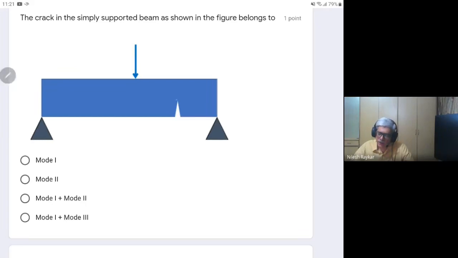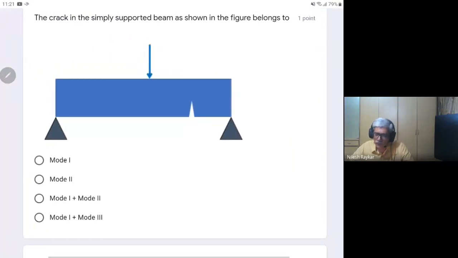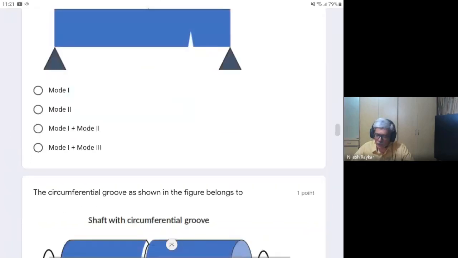At this particular location of the crack, you have both bending moment and shear force acting. The bending leads to mode 1 and the shear force leads to mode 2. So it is a combination of mode 1 and mode 2.